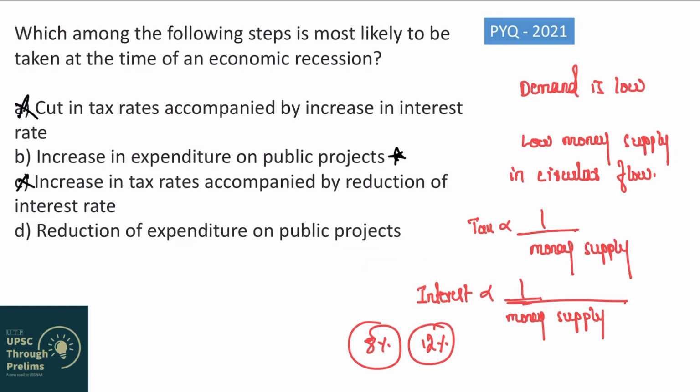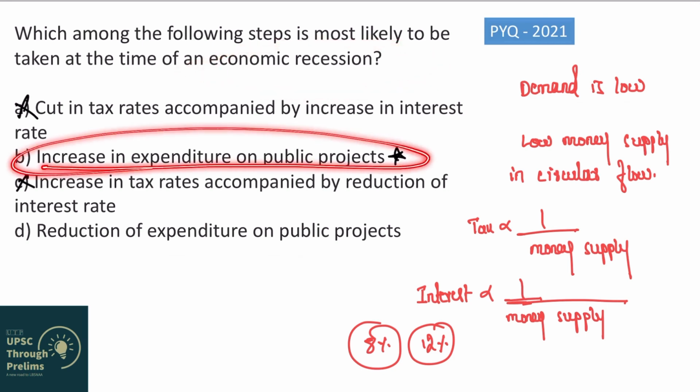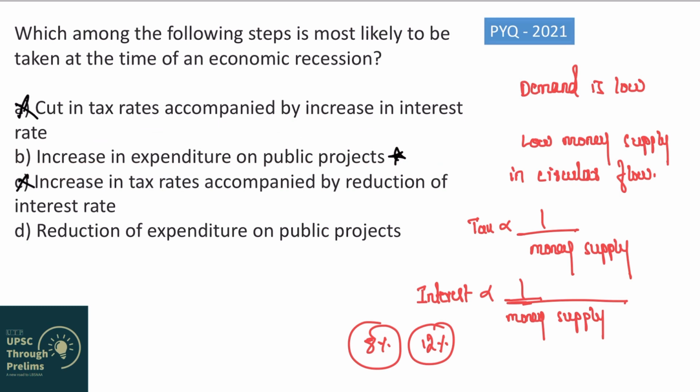Now this is exactly opposite of this. Because we have to increase expenditure on public projects in order to increase money supply and demand, not reduce expenditure on public projects. So whenever there is economic recession, government will increase expenditure on public projects. So option D is also wrong. Only option B is correct.